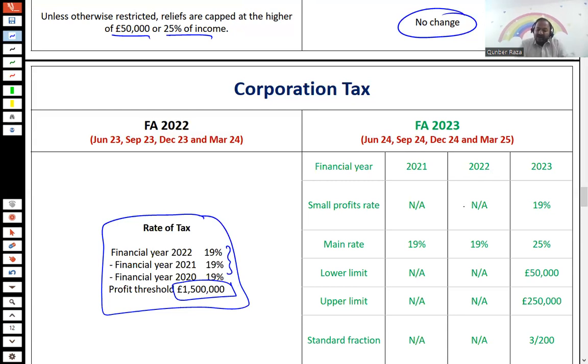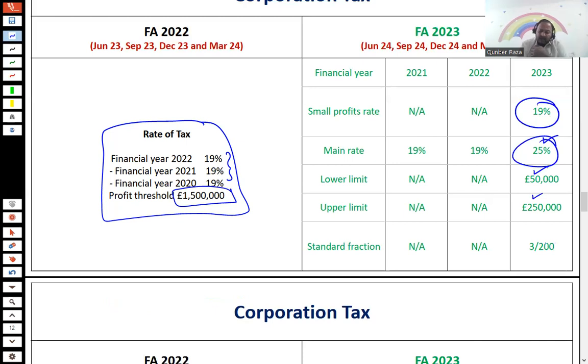In the Finance Act 23, there are two types of rates. One is a small profits rate, the second one is the main rate. The small profits rate is applicable if your augmented profits are below the lower limit. And if your augmented profits are above the upper limit, then the main rate is applicable. And if your augmented profits are in between these two limits, then there is a concept called marginal relief. Marginal relief would be applicable, and there is a standard formula to calculate this marginal relief.